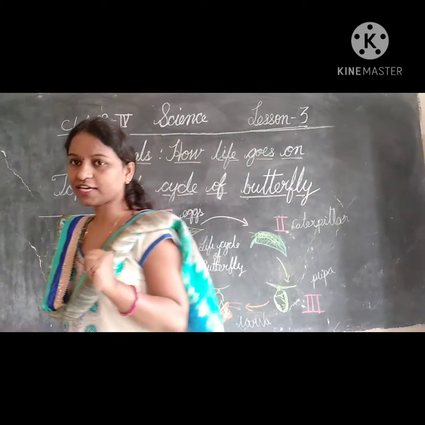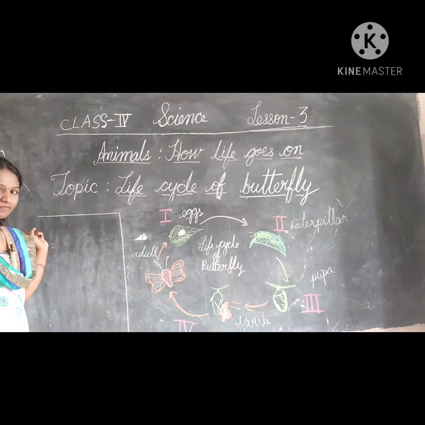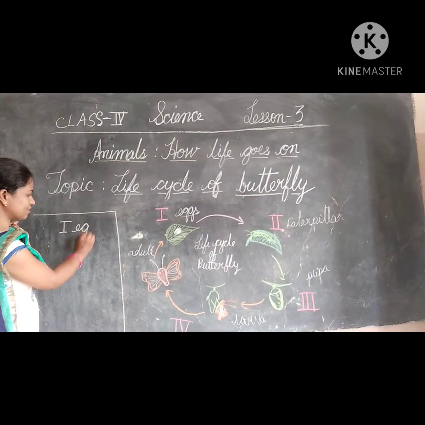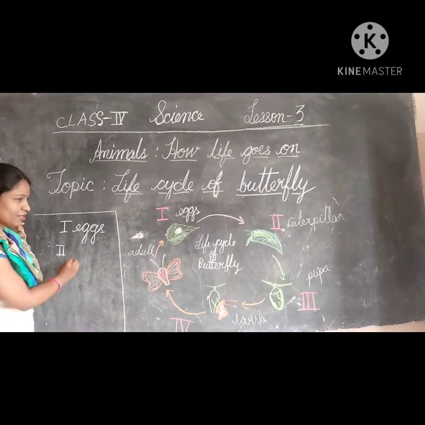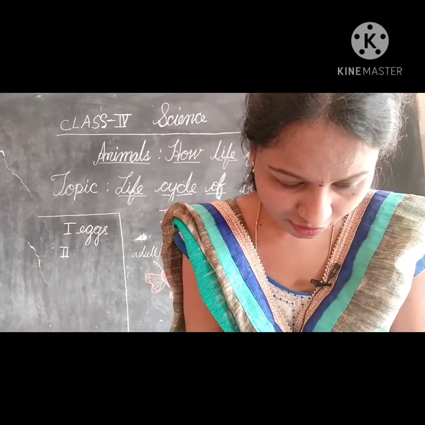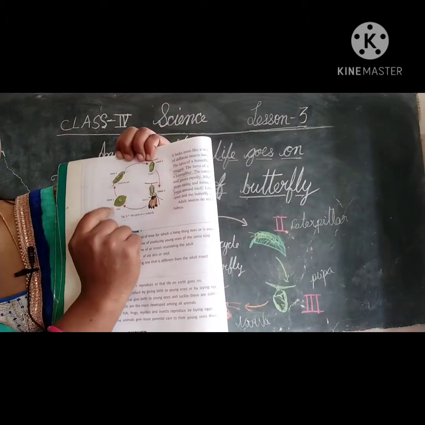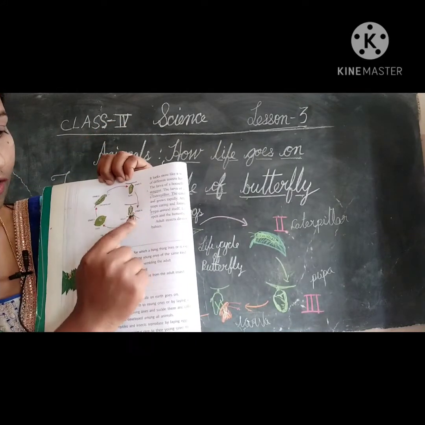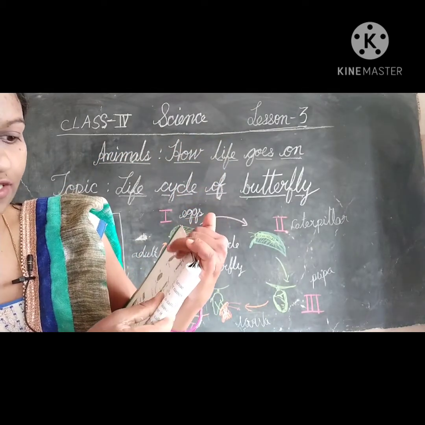Okay, what are the four stages, children, that we have to see? What is the first stage, children? That is eggs. Second stage is caterpillar. You can see on page number 160. Stage 1 is eggs, then it is converted into caterpillar, then stage 3 is pupa, then stage 4 is adult butterfly.